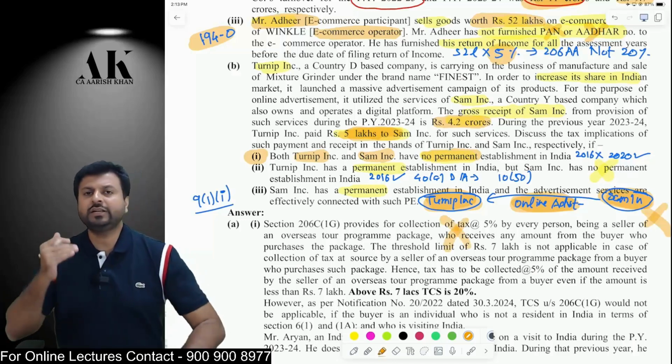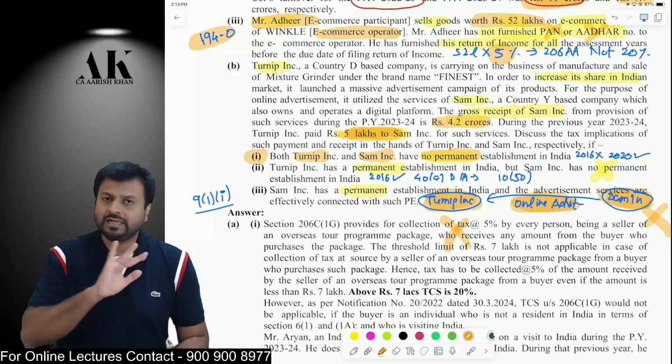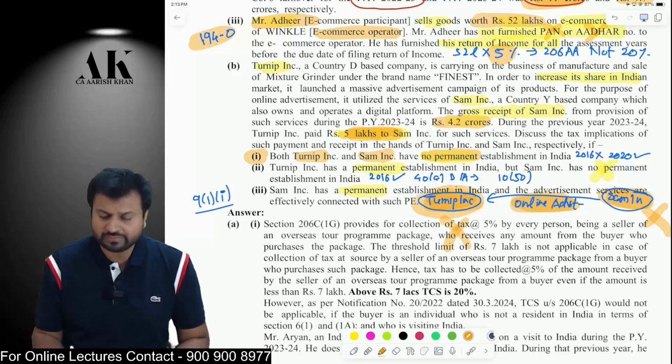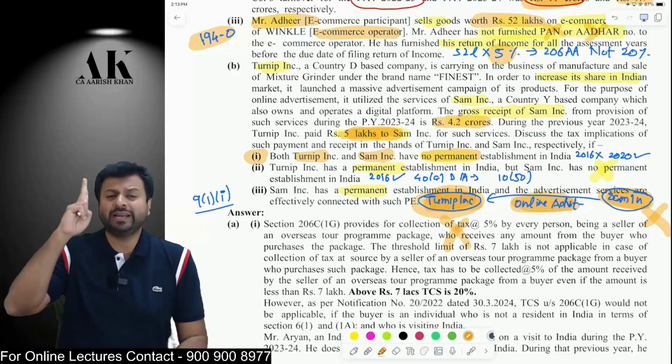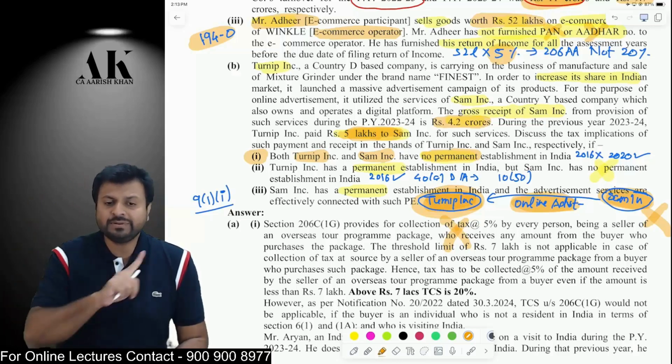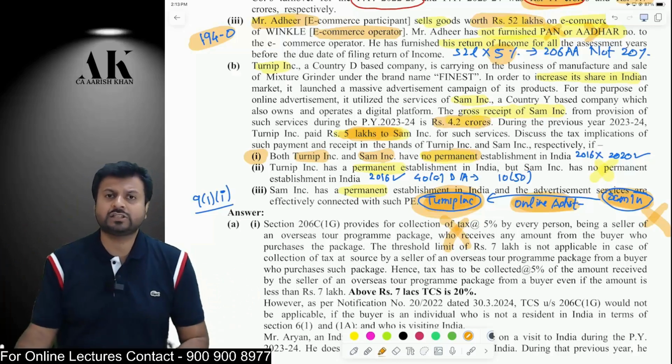Remember, we will always need to start with the 2016 equalization levy. Whether the 2016 equalization levy will apply, the answer is no. Why? Because in the 2016 equalization levy, Turnip has to be either a resident or a non-resident who has a PE in India. Now Turnip is neither a resident nor a non-resident who has a PE in India. Therefore, the 2016 equalization levy is not applicable.